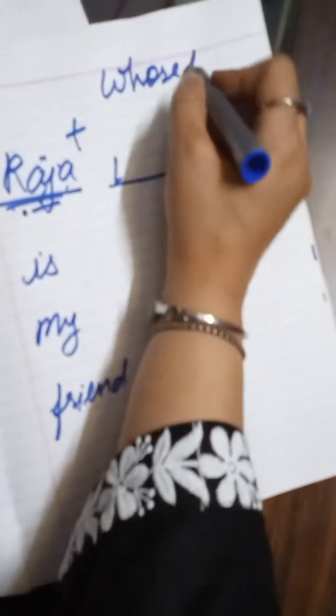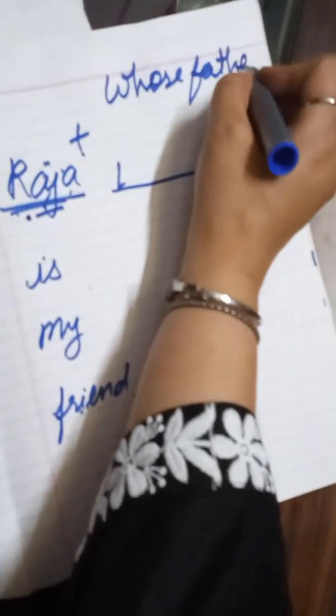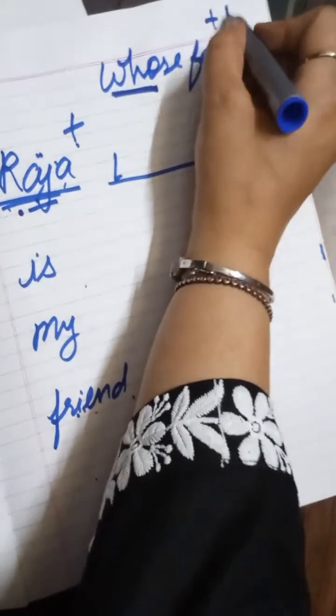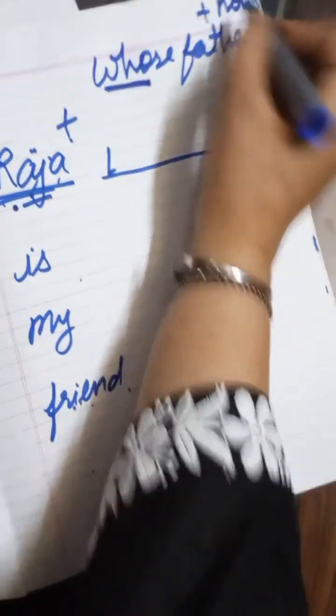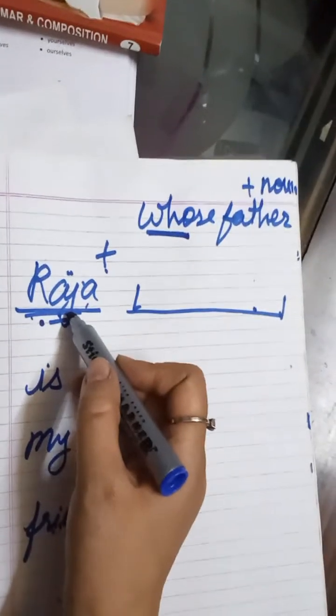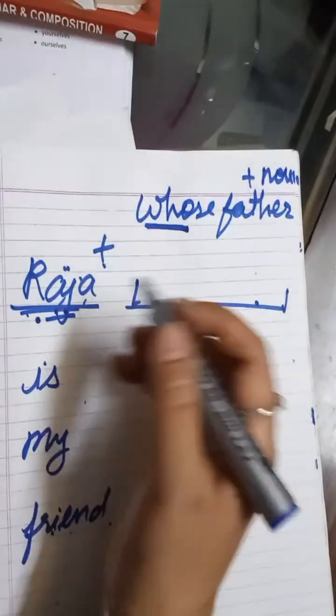If you are telling the relationship, jiske papa, that means whose father. So you can say whose father, but here you need to take care. If we are using whose, then again there will be a noun, because here you are telling whose father. If you want to tell which Raja, whose roll number is 5, again you are adding a noun.